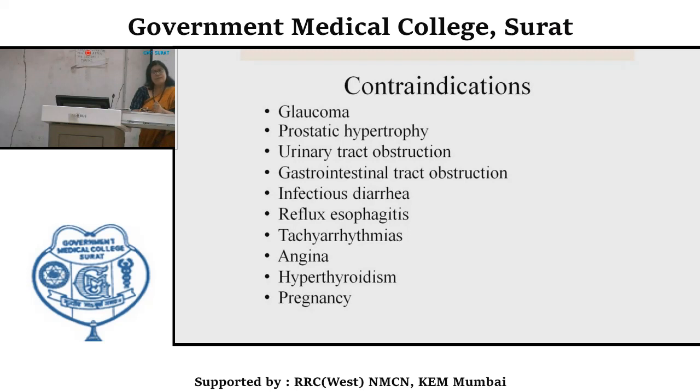So by increasing heart rate, we can precipitate an attack of angina and MI, and atropine or anticholinergic agents increase heart rate. Then hyperthyroid patients, because they already have hyperdynamic circulation and increased heart rate. So there could be chances of coronary heart disease or precipitation of angina or MI in these patients, and in pregnant individuals.